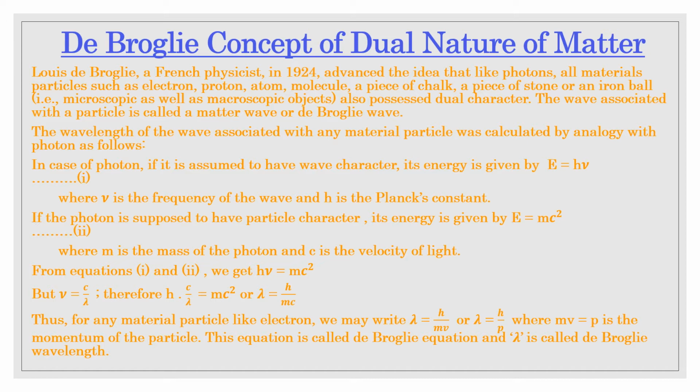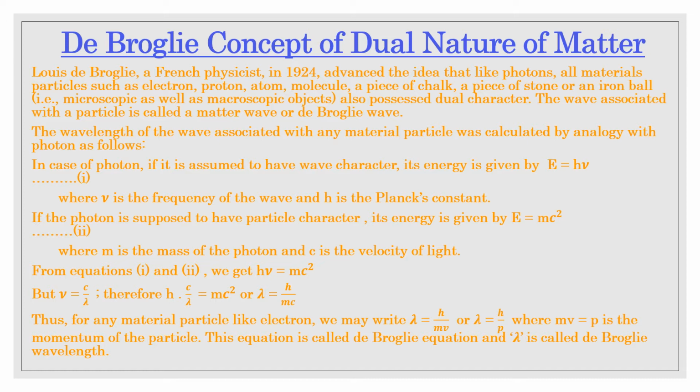Now from equations 1 and 2 we can equate, since the LHS are the same, both being expressions for energy. So we can equate the RHS, that is hν = mc². But we know that frequency ν equals speed upon wavelength. After putting the value of frequency in this equation, we get hc/λ = mc², or wavelength λ = h/mc. So de Broglie pointed out that the above equation is applicable to any material particle.